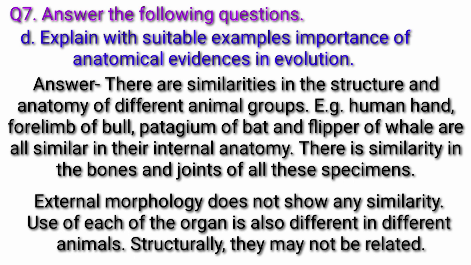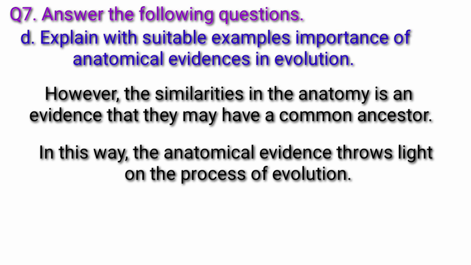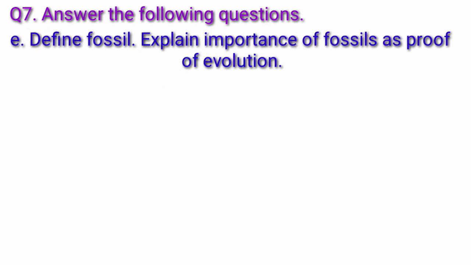The use of each of the organs is also different in different animals. Structurally, they may not be related. However, the similarity in the anatomy is an evidence that they may have a common ancestor. In this way, the anatomical evidence throws light on the process of evolution.